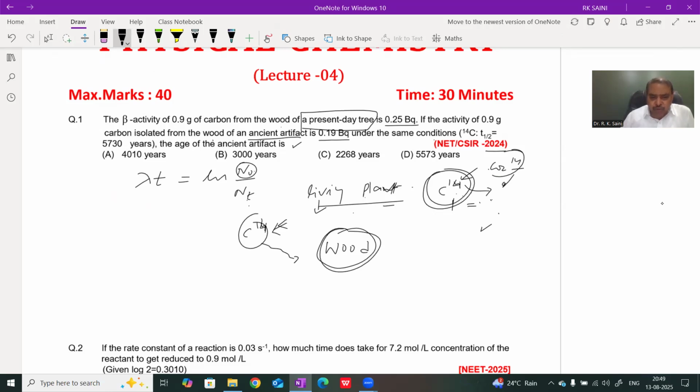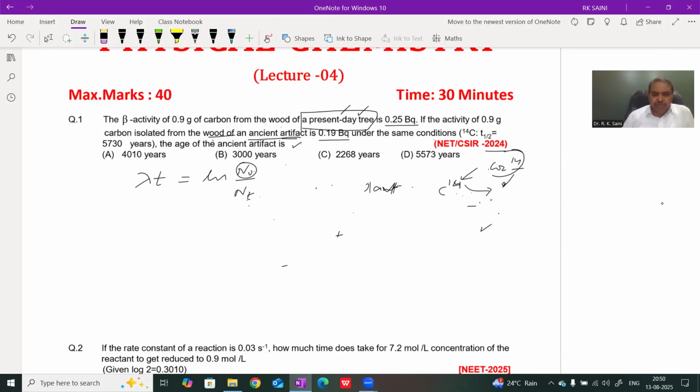Therefore it cannot absorb CO2 containing C14, and hence the amount of C14 continuously decays. So the present day amount is the initial amount of C14, and in the piece of wood the amount is after time t. We know that radioactive activity is directly proportional to the number of radioactive nuclei. Therefore, we use the given data and find the time of this wood.